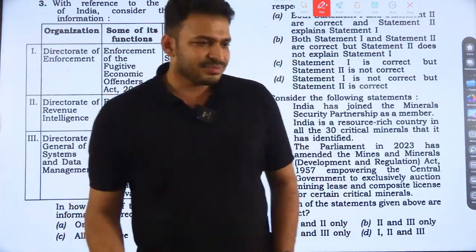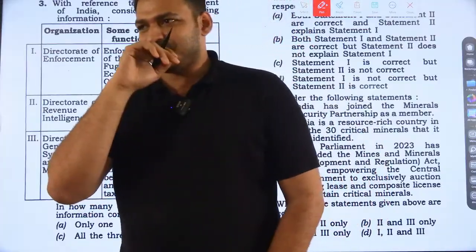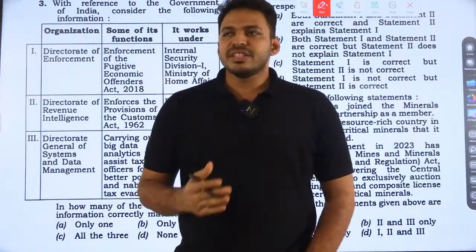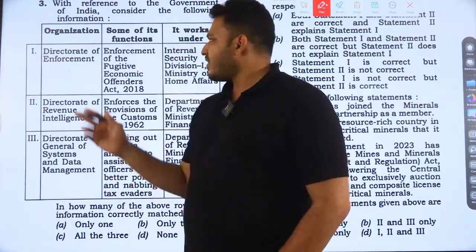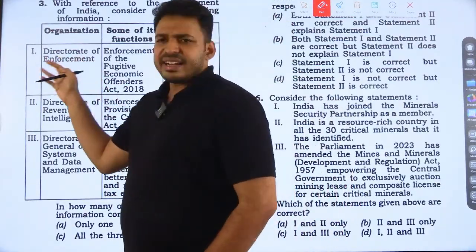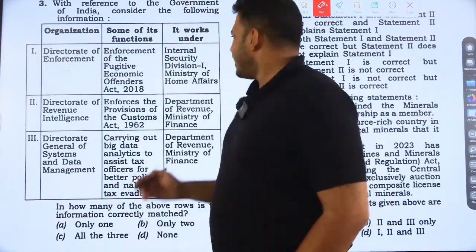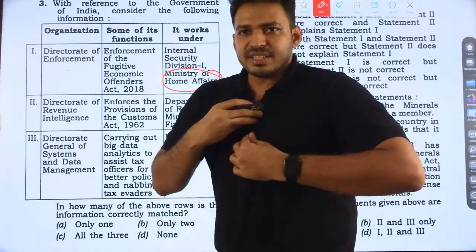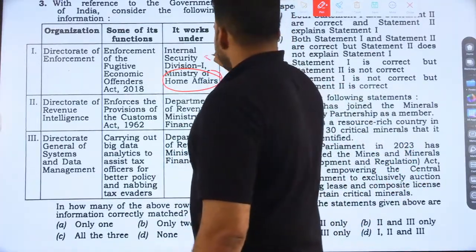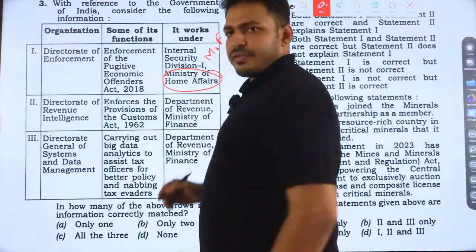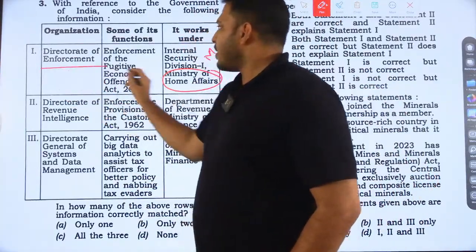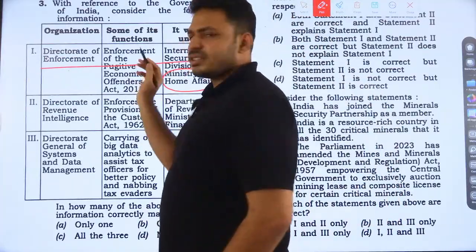Actually, this logic is given by Faisal sir. I have to thank him for that. If anything is very common and popular, like ED, Director of Enforcement, Enforcement Directorate, it does not come under Home Ministry, right? It comes under Finance Ministry, Ministry of Finance, Enforcement Directorate. So this is not correctly matched.